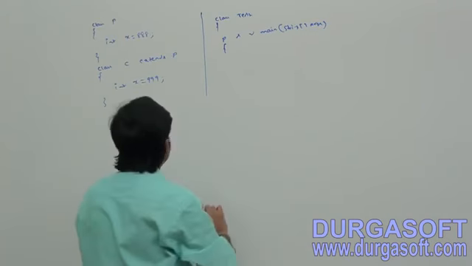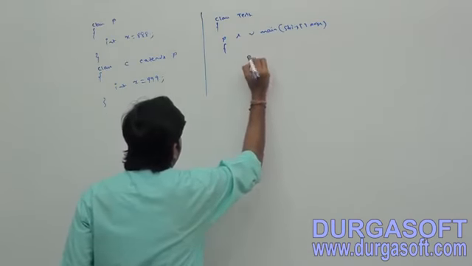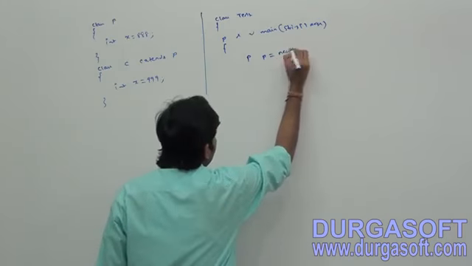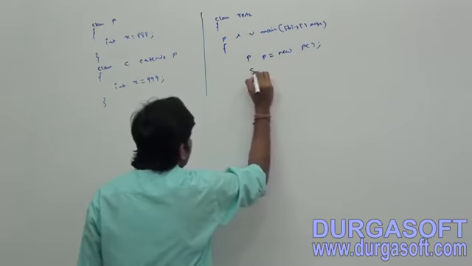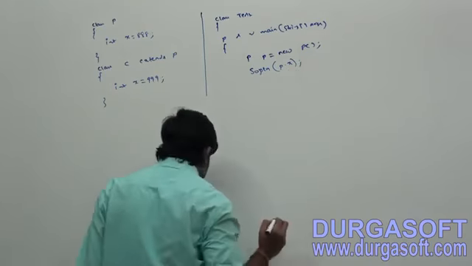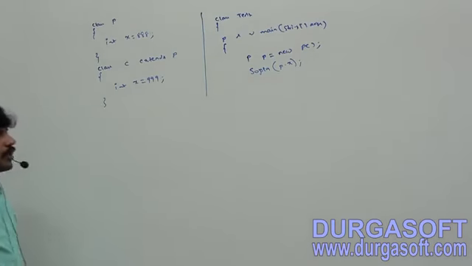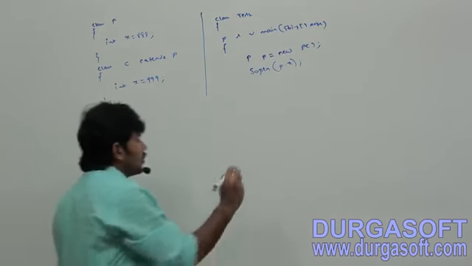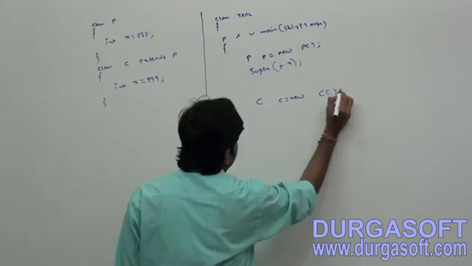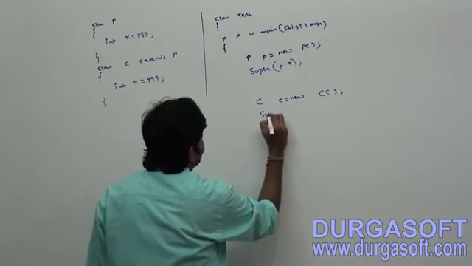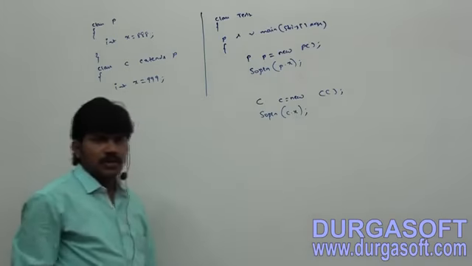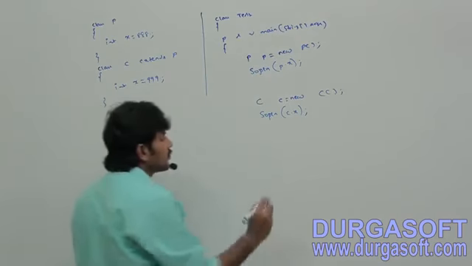Now the target is: Parent P is equal to new Parent, System.out.println P dot x. Next, Child C is equal to new Child, System.out.println C dot x.